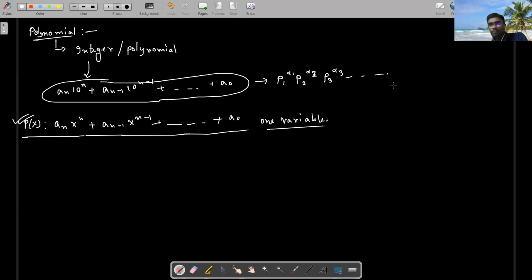To factorize the polynomial, we basically think about the roots. We think about the roots: maybe (x minus alpha1) to the power k1, (x minus alpha2) to the power k2, and so on up to (x minus alpha n) to the power kn.